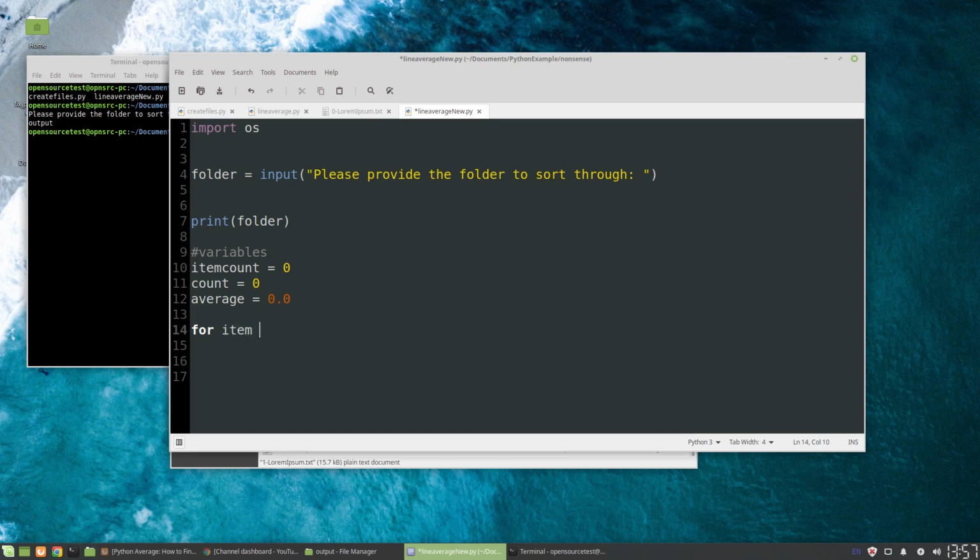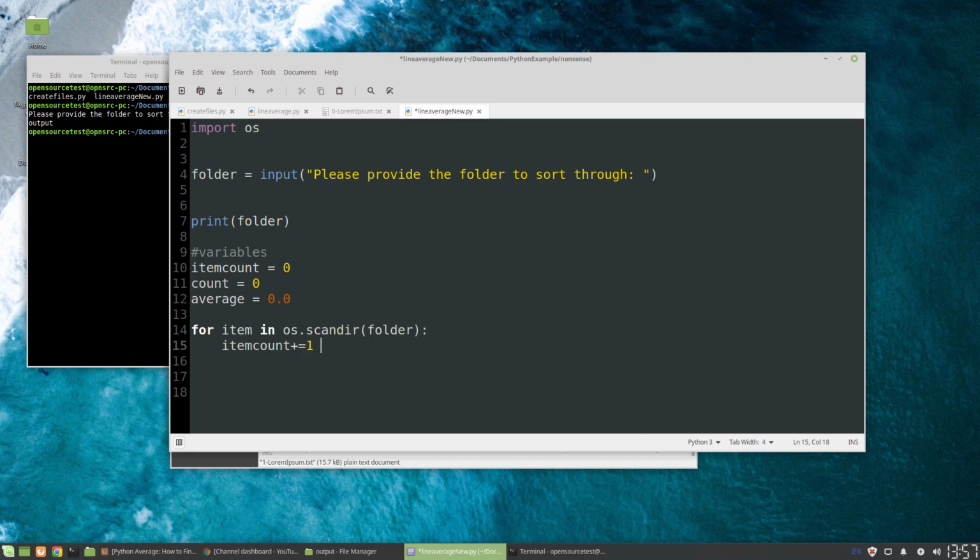But we're going to do for item in, and this is where we use the OS library in Python to run through the folder. We're going to do os.scandir, scan dir, then this is going to go through folder. This colon over here is where the for loop is going to start. So we're going for this in this. First, we want to start our item count, so we say item count plus equals 1.